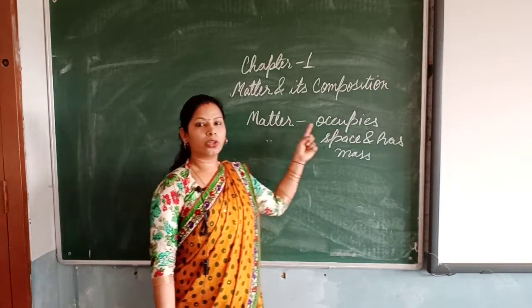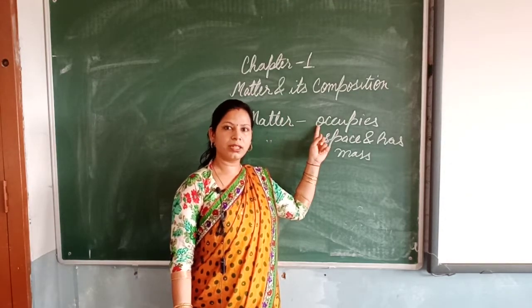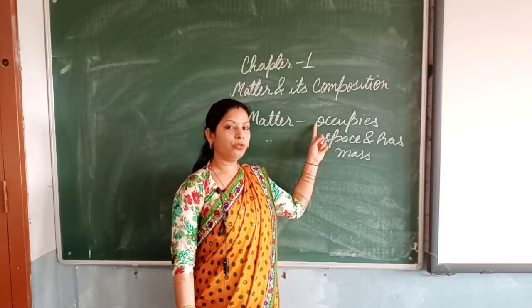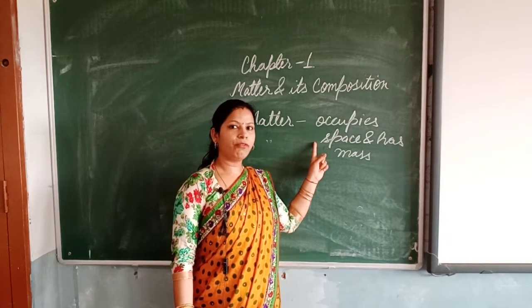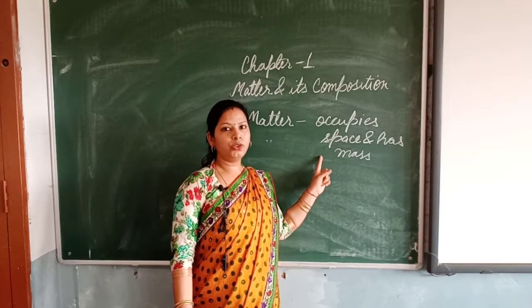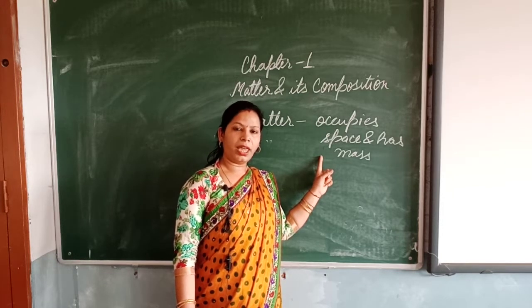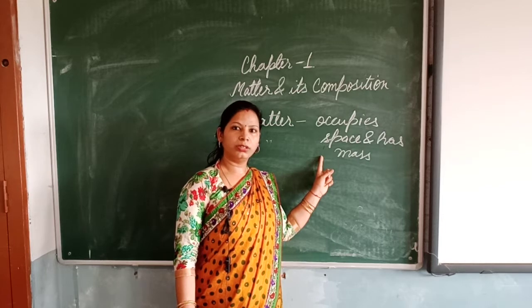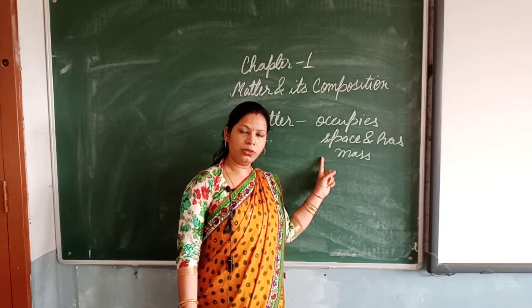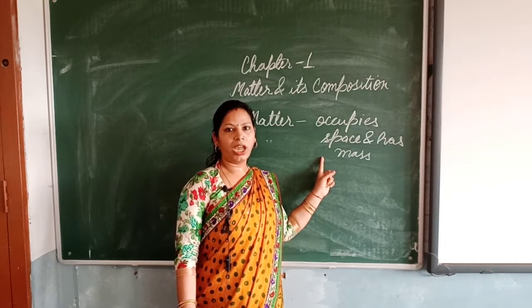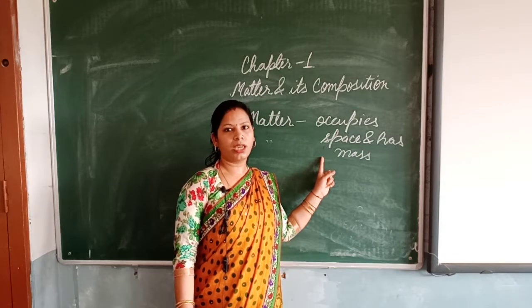Matter is anything which occupies space and has mass. So how to prove that it occupies space? With the help of a glass tumbler activity. How to prove that it has mass? With the help of the empty can and then the same can filled with water. These two activities I have explained to you. You can also read from the book, and if you have any doubt, you can just comment and ask.